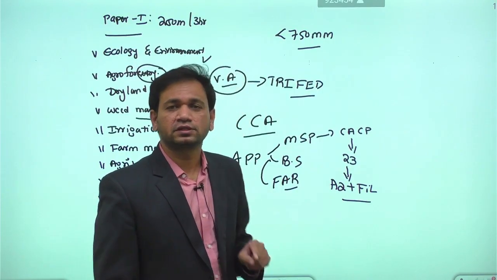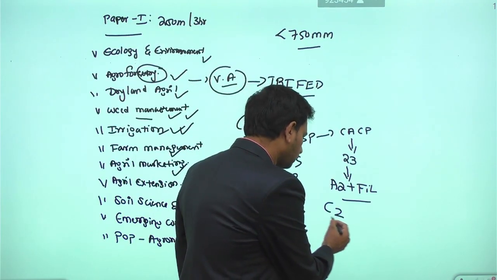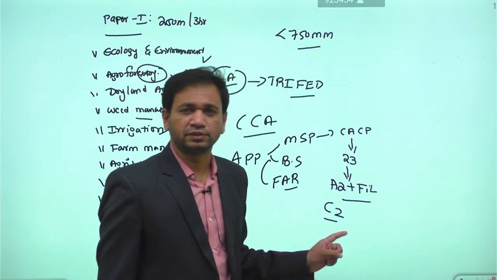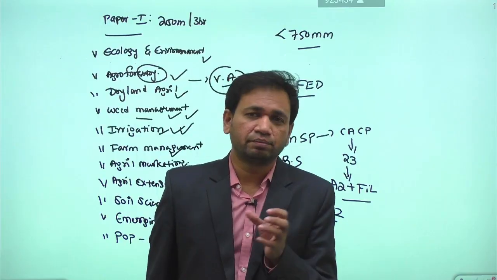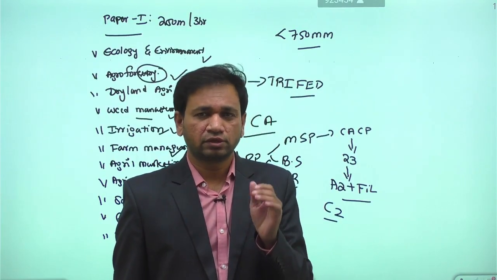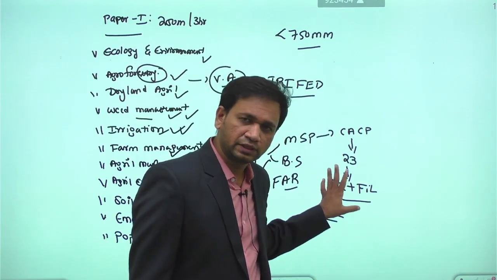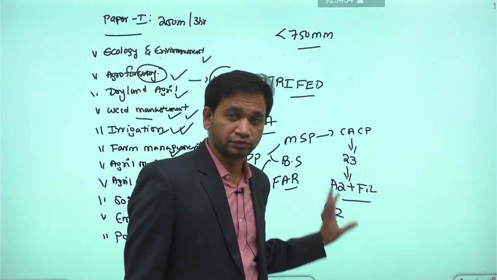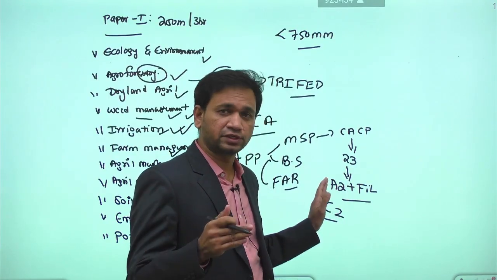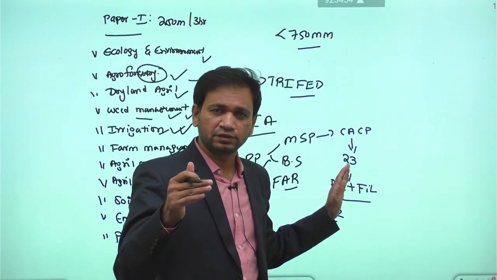But the Swaminathan committee recommended the C2 method to the government. That is the comprehensive cost method. But the government of India presently is going with the A2 plus FL method due to some issues. So there are different methods for fixing the MSP for the notified crops.